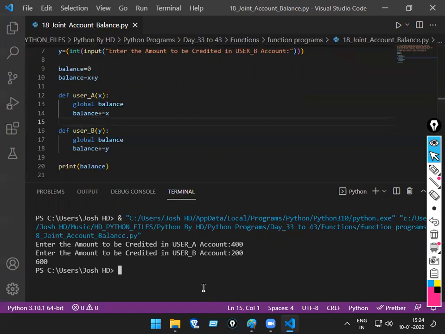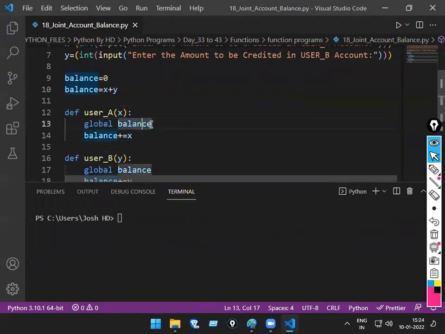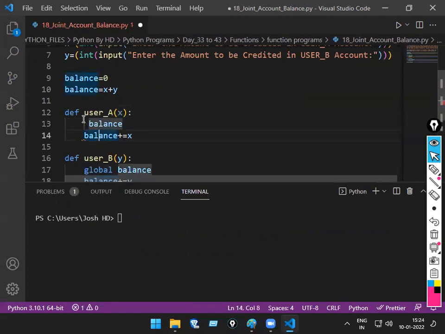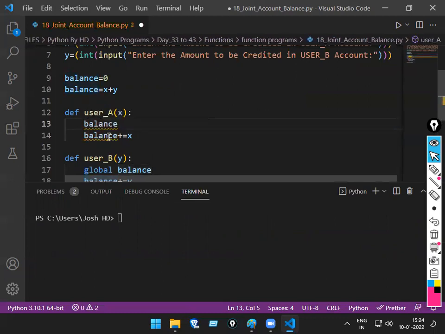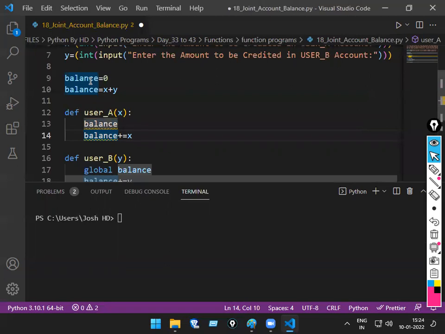So that's what I'm trying to explain now here. So see here, global before balance, what I made it global. If I don't make it global now, then what happens here? Then whatever changes happen inside this function, those changes won't be made to the global one.